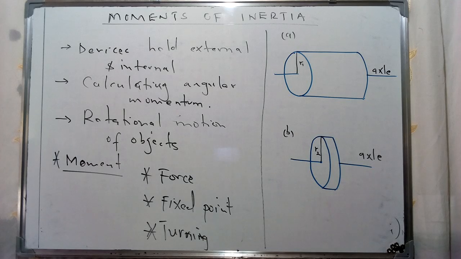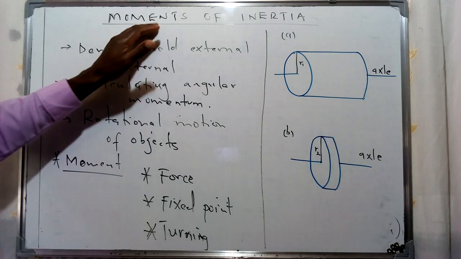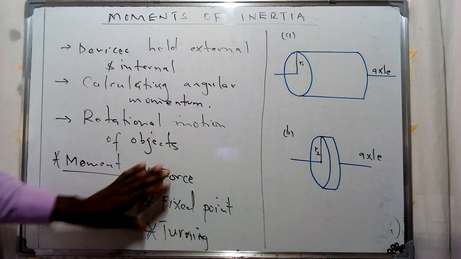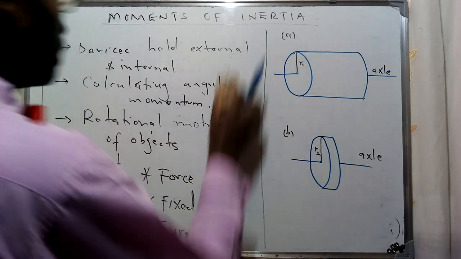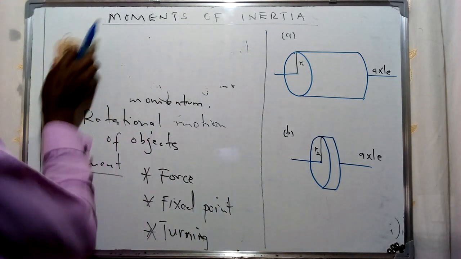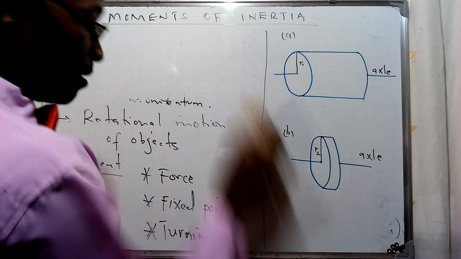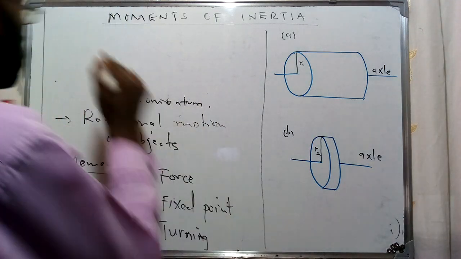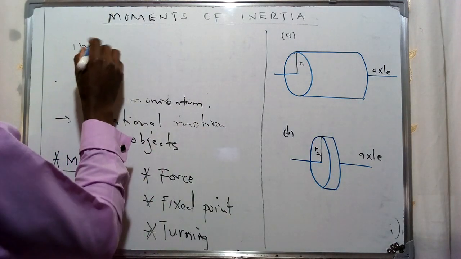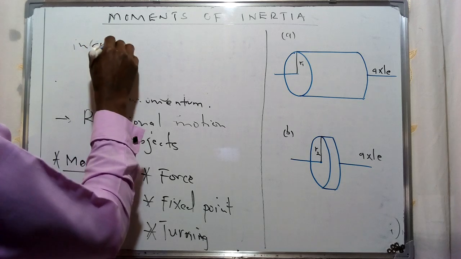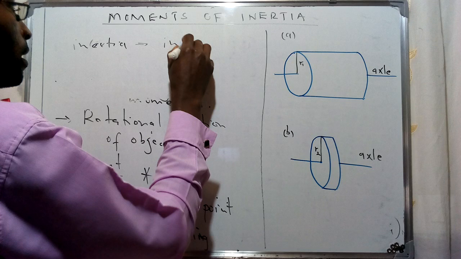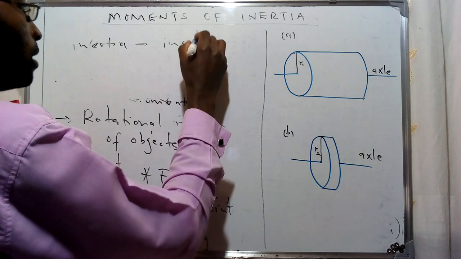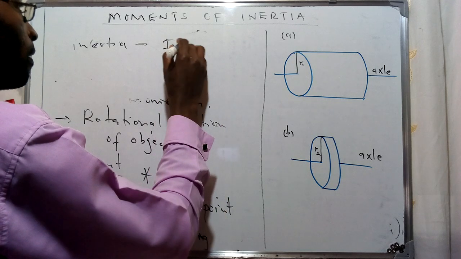Now, therefore, the moment of inertia is going to be a combination of the term moment and the term inertia, which I've particularly mentioned. And this is a derivation from the Latin word inertia, which means sluggish or idle. So in this case, we are going to look at this specific aspect of inertia, which is derived from the Latin word inertia.